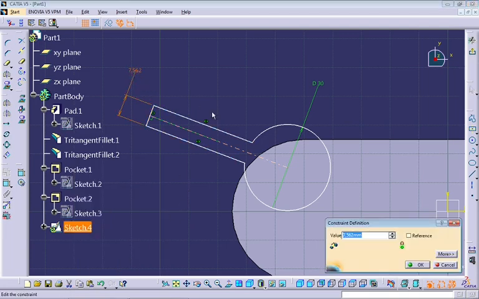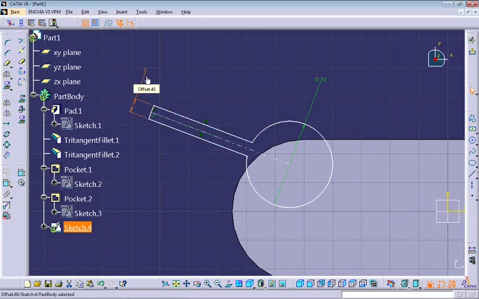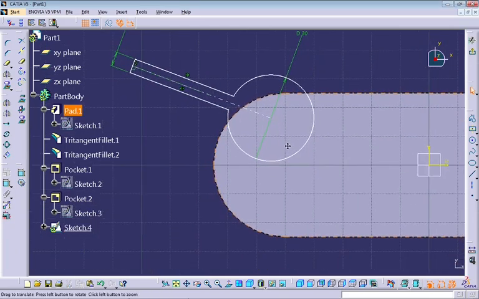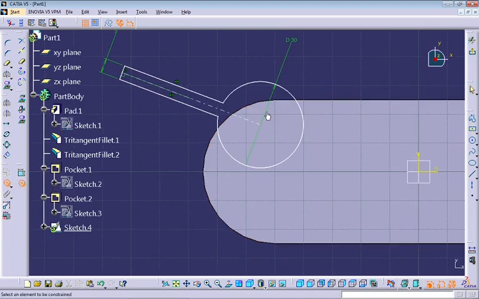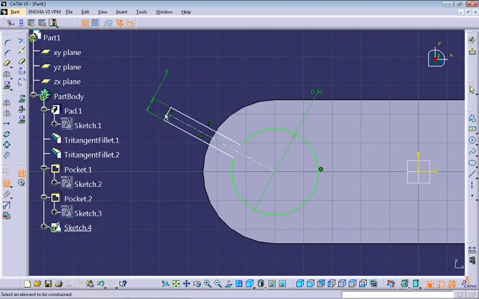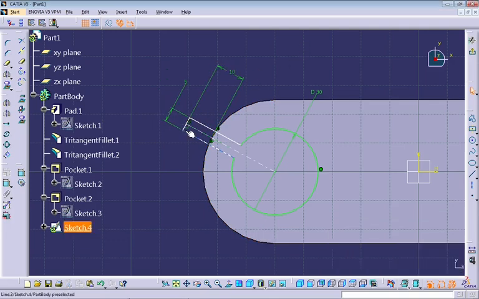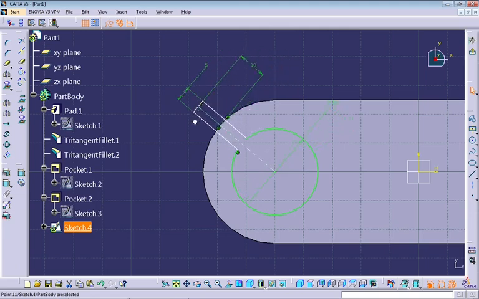Okay, and right here you can change to 5. Good. Now I want this guy to be on the center of this other one. Okay, and let's create a distance from this line to this edge. Right here will be 10. Okay, another thing again. My profile has size but does not have direction.